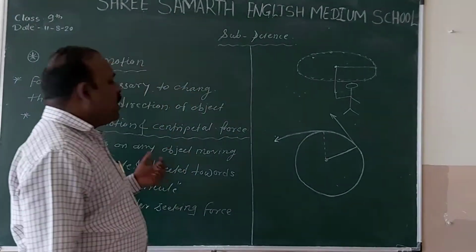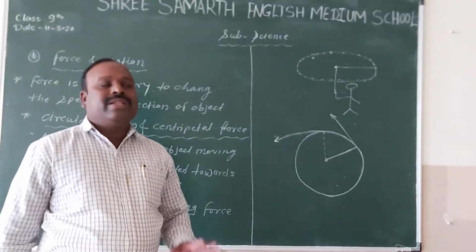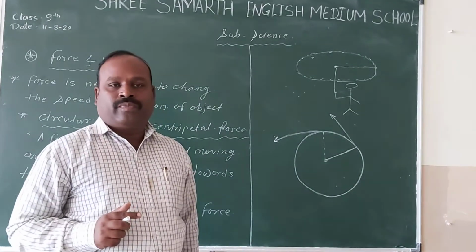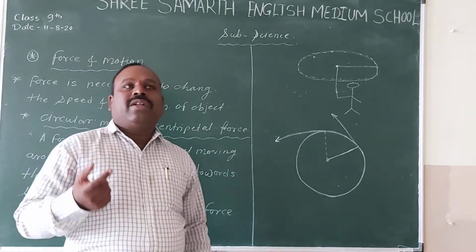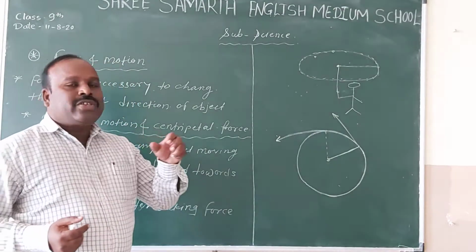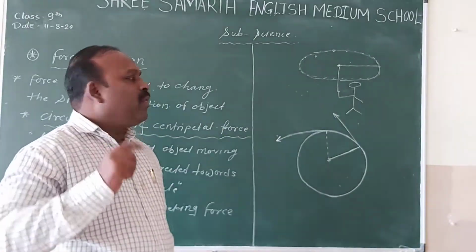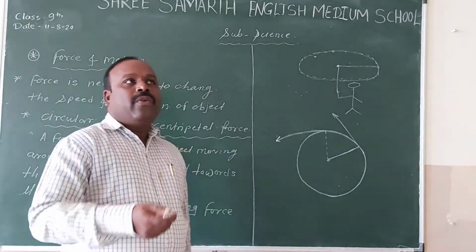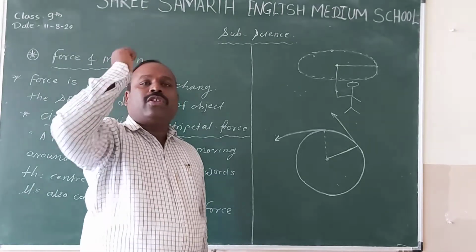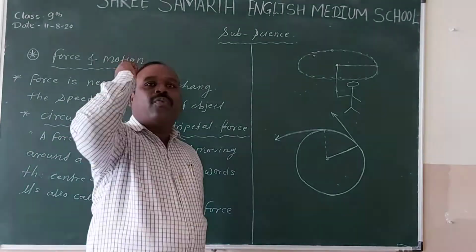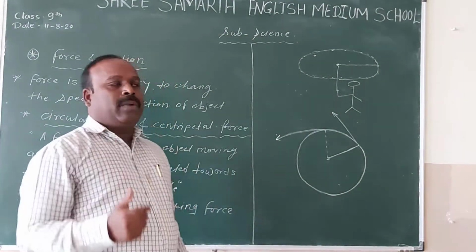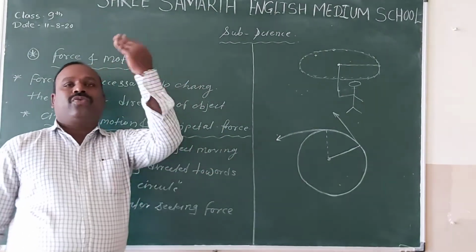Now in this case, where the stone is rotating circularly, I want to ask two or three questions. Is there any force applying on the stone? If yes, then what is the direction of that force? If you understand the direction of the force, then we will discuss it in more detail. Actually, when we are rotating like this, we are pulling the stone towards us. We are applying force on that stone towards the center. Towards us means towards the center, so the direction of that force is toward the center.